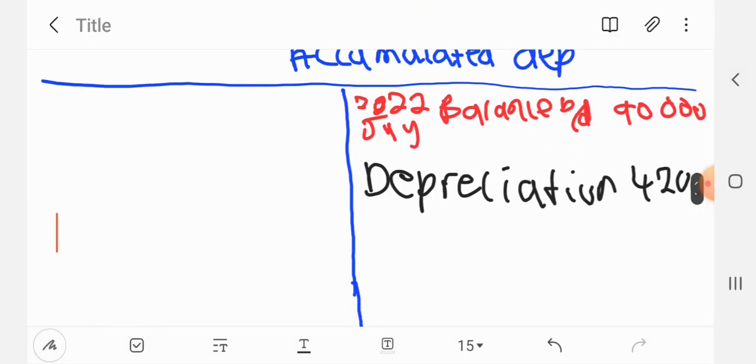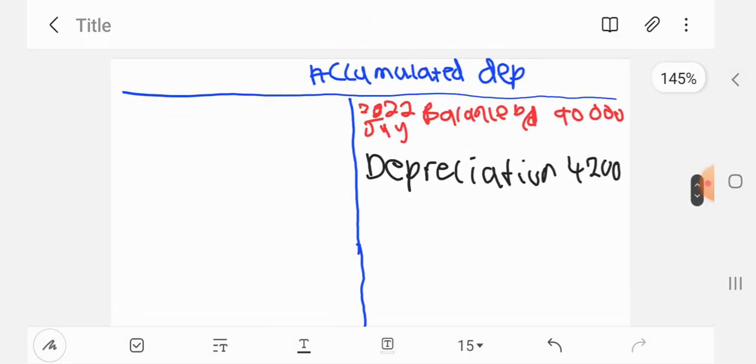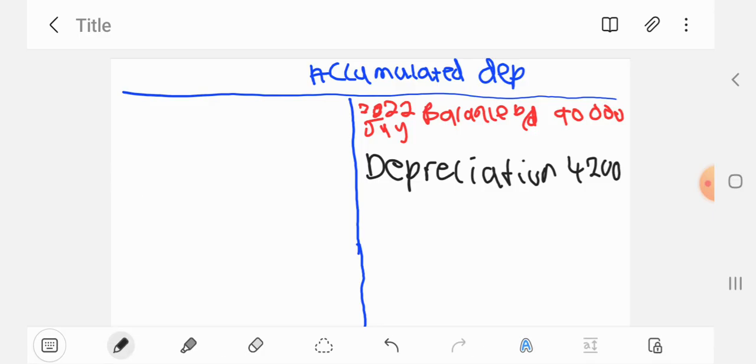This is where we write the 4,200 rand. So it's the depreciation for the current year on the asset that has been disposed. Okay, and then we also need to take out the depreciation of the asset that is being sold. So when we take it out, we are going to say asset disposal.